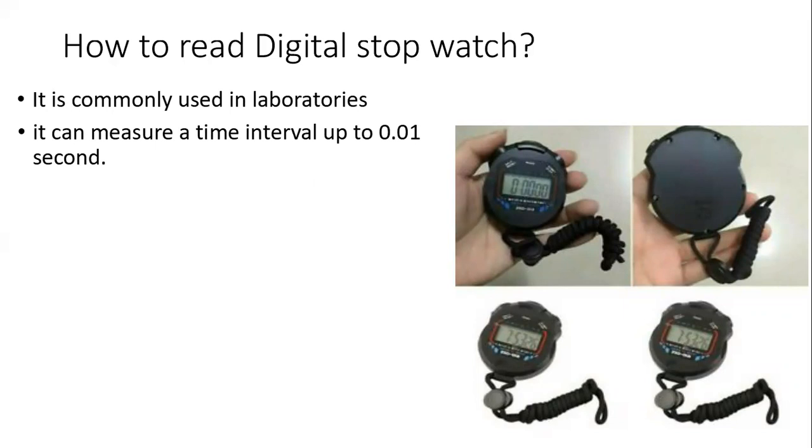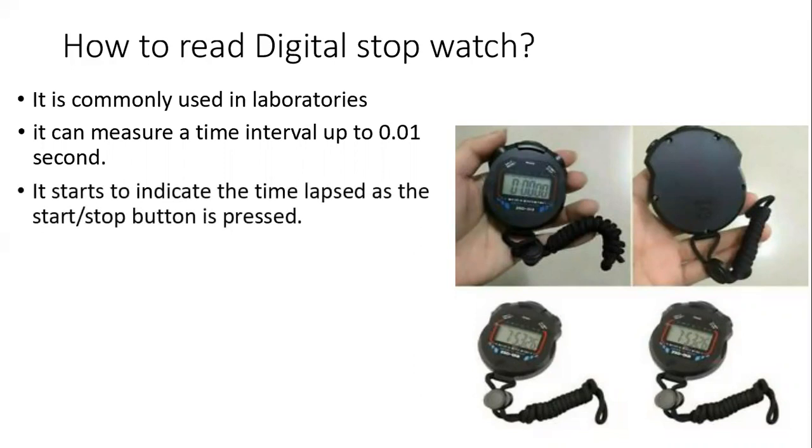So the least count of a digital stopwatch is 0.01 second. It starts to indicate the time elapsed as the start-stop button is pressed.